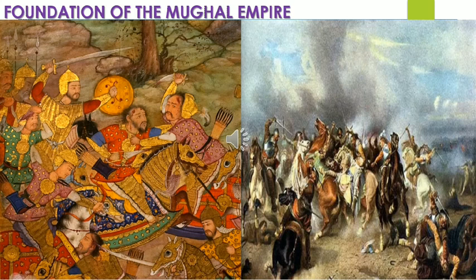The Sultan of Delhi was Ibrahim Lodi. Both Dilawar Khan and Alam Khan wanted to remove him from power, and for that they arrived in Kabul to get Babur's help.